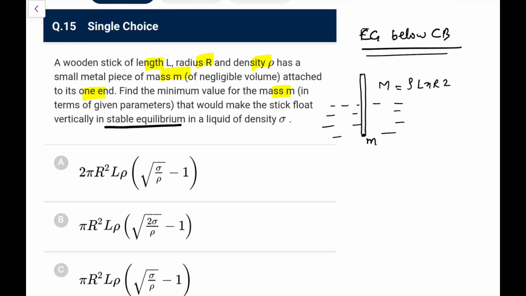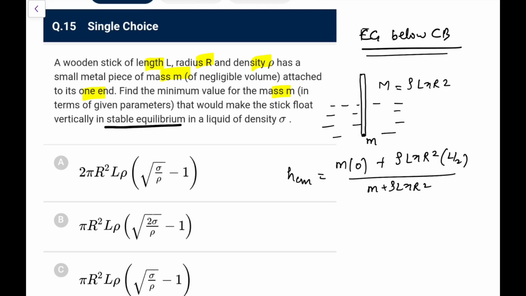So the location of center of gravity with respect to the lower end would be M into 0 plus rho L pi r square into L by 2, that would be its center of mass, divided by M plus rho L pi r square. That is what we get as h of Cm. This is the height of Cm.